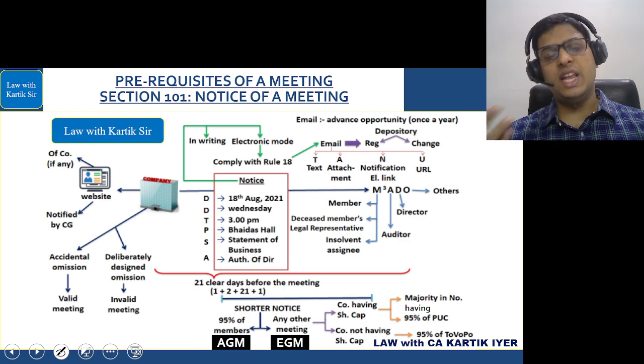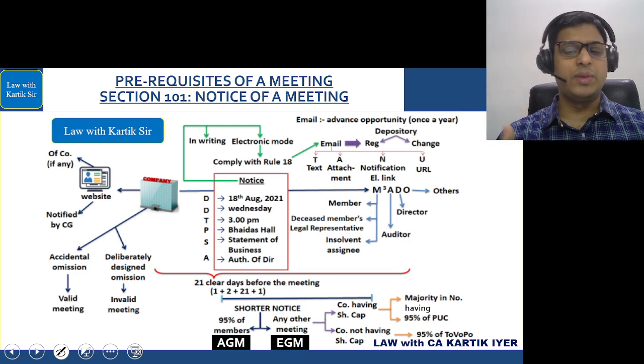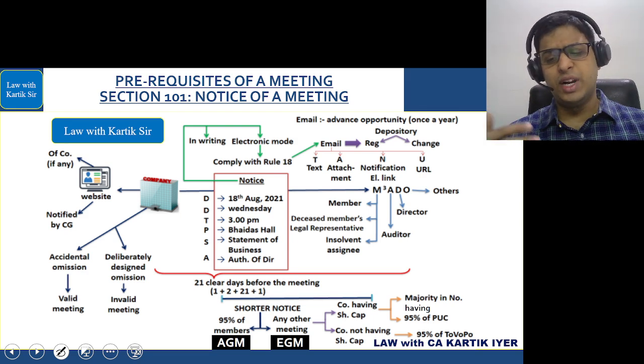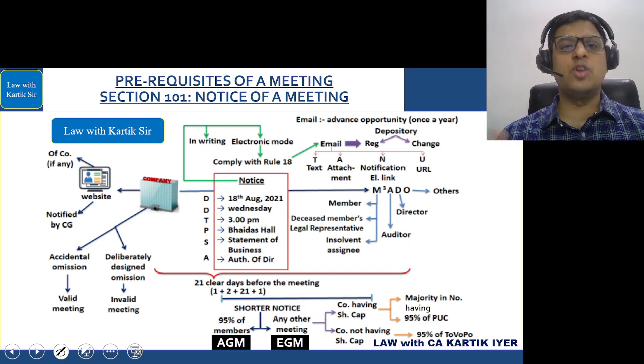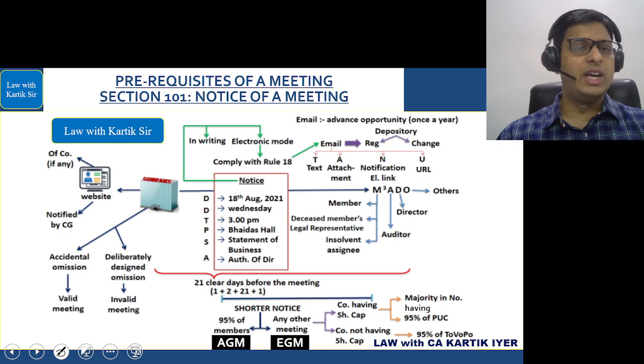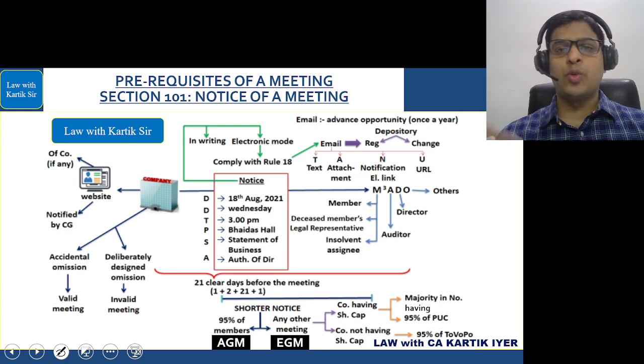And in the case of any other meeting, that is in the case of EGM, you have to see whether the company has share capital or does not have share capital. If the company has share capital, majority in number having 95% of the paid capital. If the company does not have share capital, 95% of the total voting power. If there is any accidental omission, कि अगर आपने किसी member को गलती से भेजना भूल गया, so then still the meeting will be valid. If it is a deliberately designed omission, then the meeting will be invalid. The onus is on the company to prove that it was an accidental omission and not a deliberately designed omission, that the company has to prove in the court. Simple. Okay. That is 101.